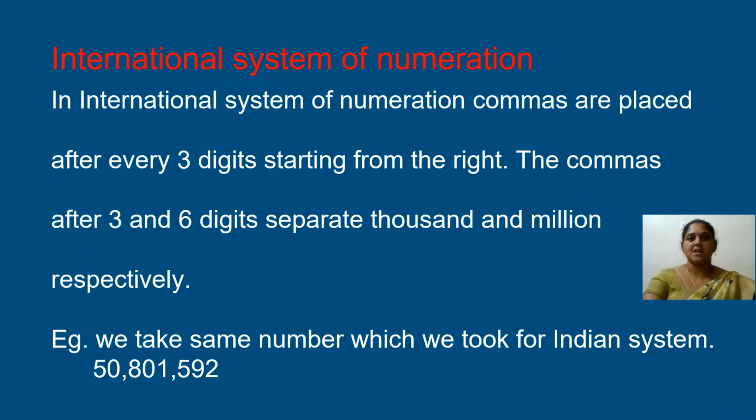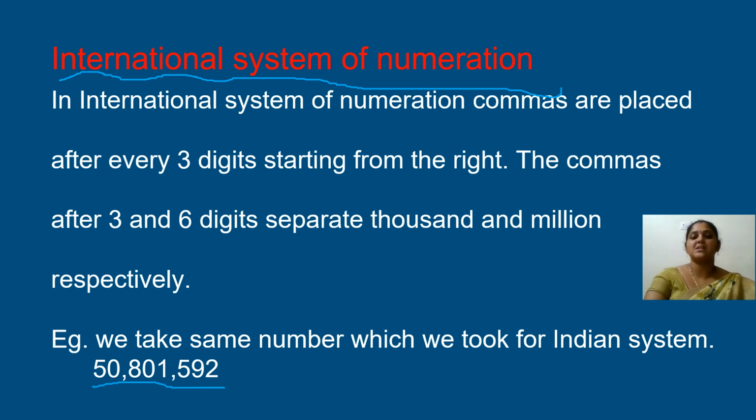This is how we use commas in separating the number. Till now we have seen the Indian place value system. Now we are going to see the international system of numeration. In the international system, commas are placed after every 3 digits starting from the right. The commas after 3 and 6 digits separate thousands and millions respectively. I have taken the same number as in the Indian place value system.